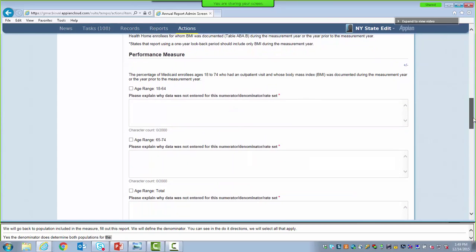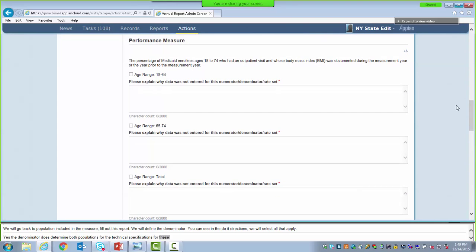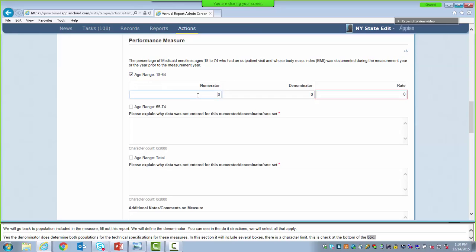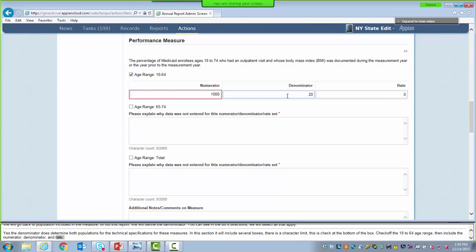And this section includes several text boxes. Make note that there is a 2,000 character limit. This character count is tracked for you in gray at the bottom of the box. Check off the 18 to 64 age range and include the numerator, denominator, and rate. For the numerator, we're going to enter 1,000. The denominator is going to be 3,000. And our rate is going to be 33.33.